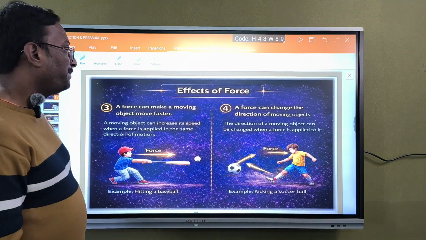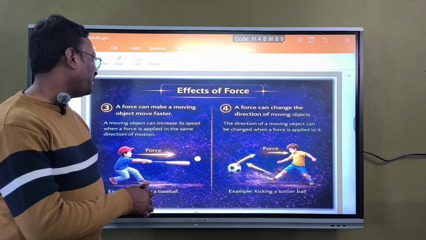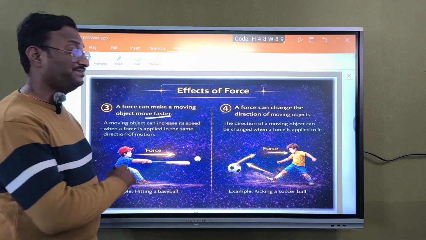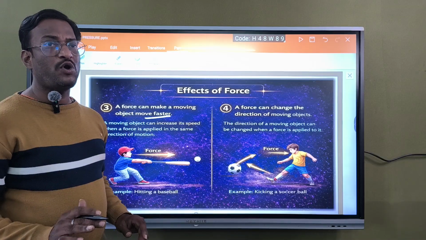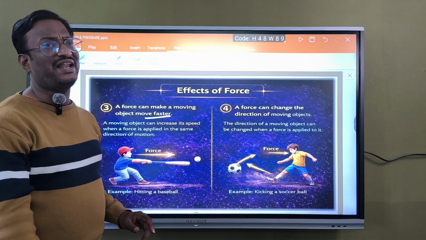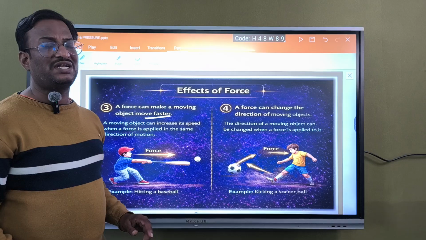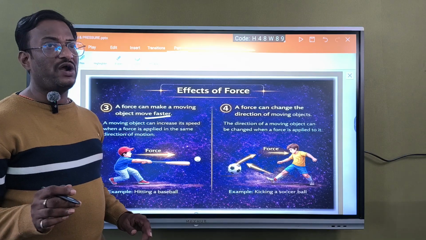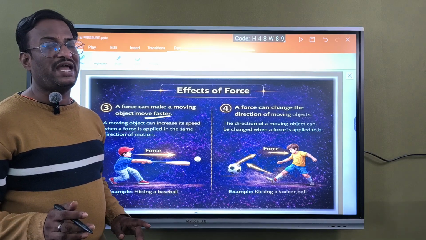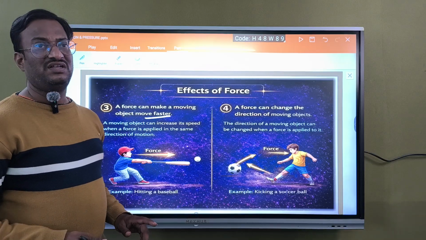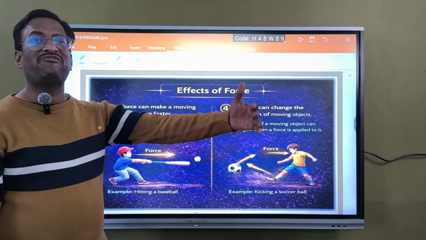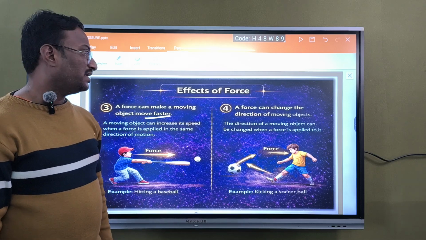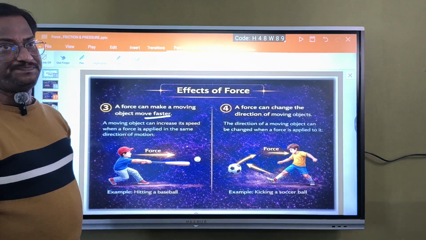And still one more: a force can make a moving object move faster. Suppose a car is moving at 30 km per hour. If you apply some force on the accelerator, in common language we say it that way, in physics language we should say accelerator, so that it will move still faster. Okay, so that is one more case.